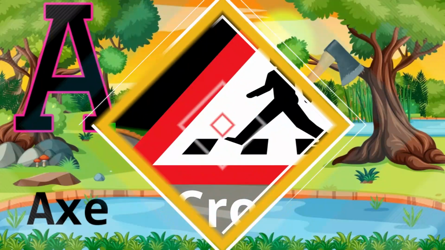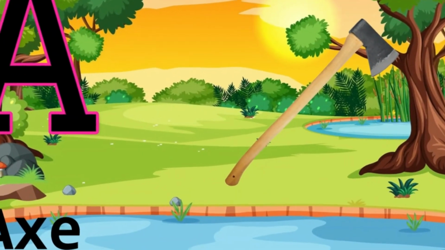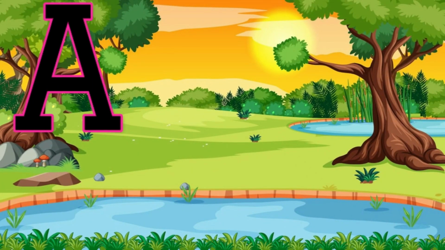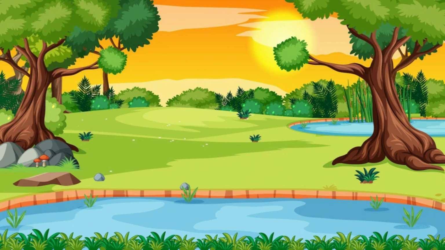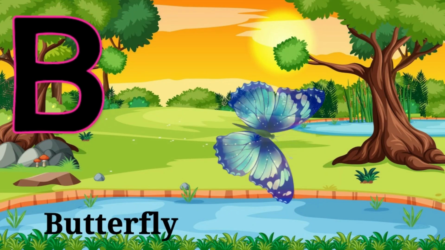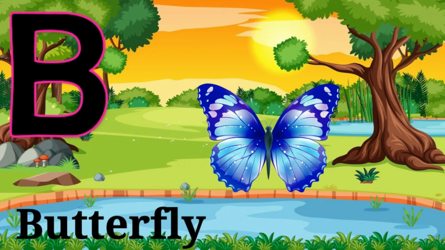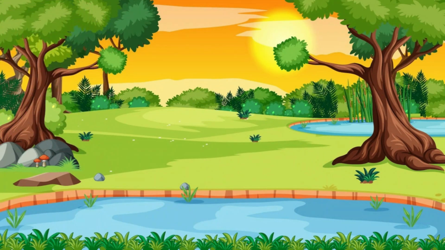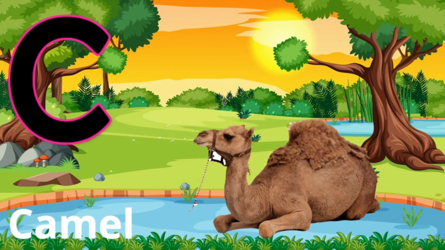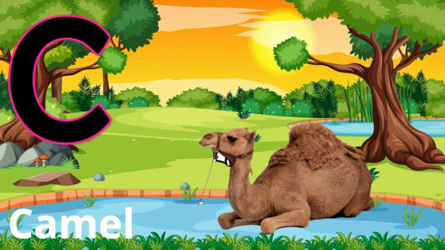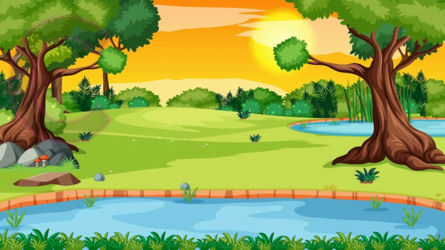The cow takes the dog. Hi-ho the dairy-o, the cow takes the dog. A for X. The dog takes the cat. Hi-ho the dairy-o, the dog takes the cat. B for butterfly. The cat takes the mouse. Hi-ho the dairy-o, the cat takes the mouse. C for camel. The mouse takes the cheese.